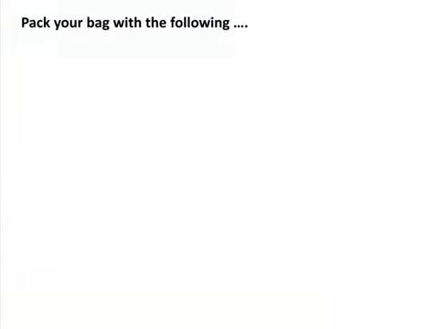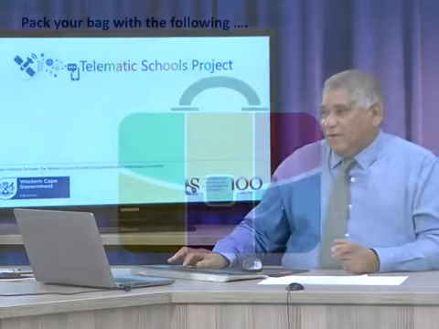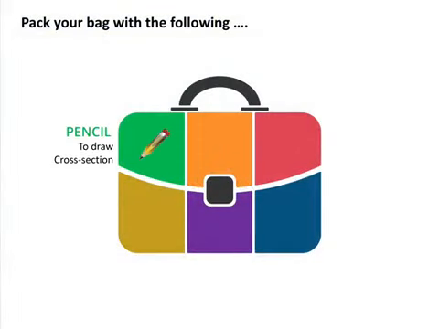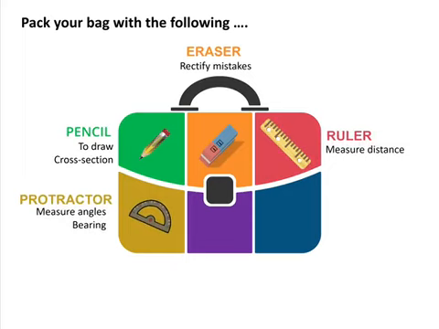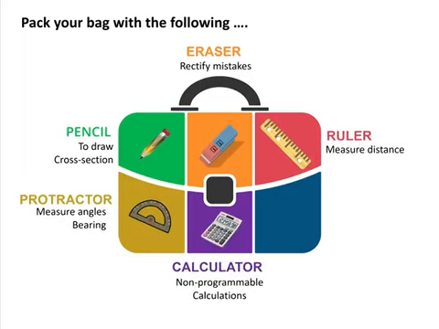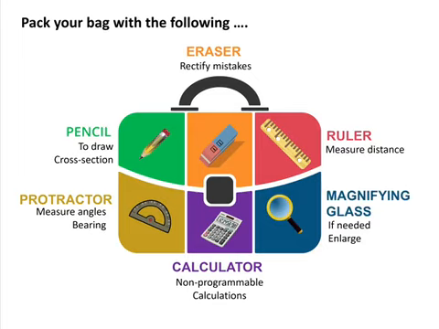I would just like to wrap up the session by telling you that please remember, when you are doing the Mapwork section of a question paper, there are certain things that you've got to pack in your bag. You need a pencil to draw the cross section. You need an eraser to rectify your mistakes. You need a ruler to measure your distance. You need a protractor to measure angles for bearing. You need a calculator for calculations. And if your eyesight isn't good enough, you are allowed to use a magnifying glass if needed.